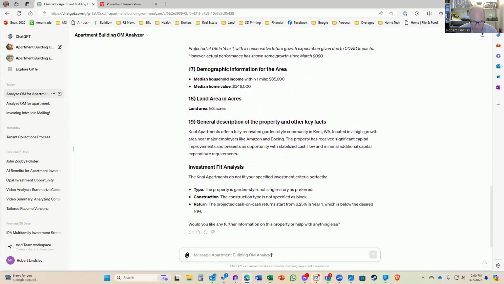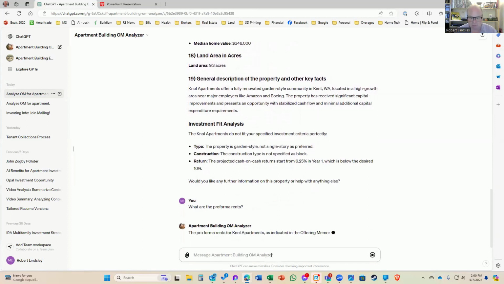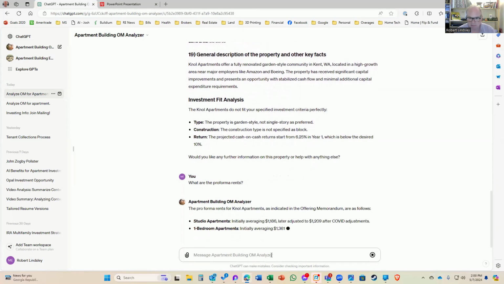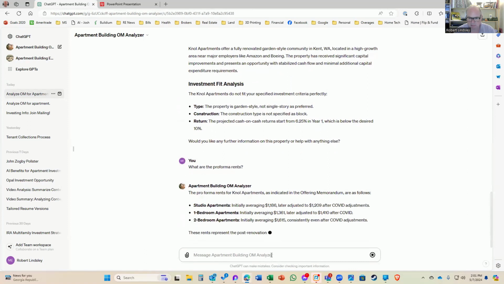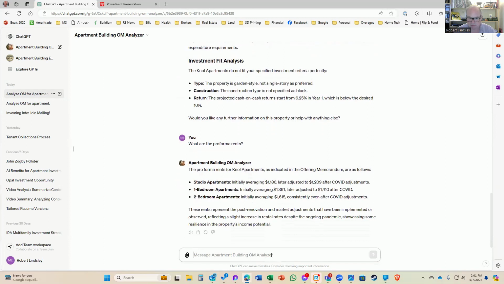Okay, what are the pro forma rents? Will the pro forma rents achieve my cash on cash goal?